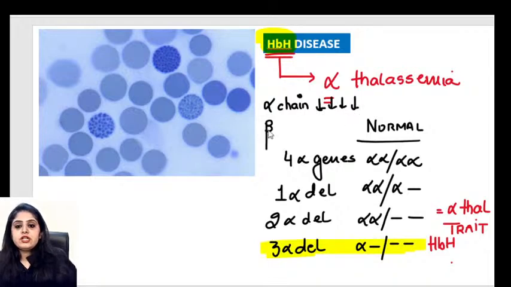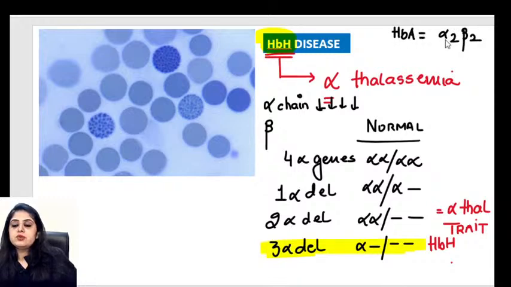So does the beta chain have anyone to bind with? For making hemoglobin, don't alpha and beta combine? Don't I have alpha 2, beta 2? Isn't hemoglobin made up of this? Adult hemoglobin is alpha 2, beta 2. But alpha 2 chains are not here any longer.